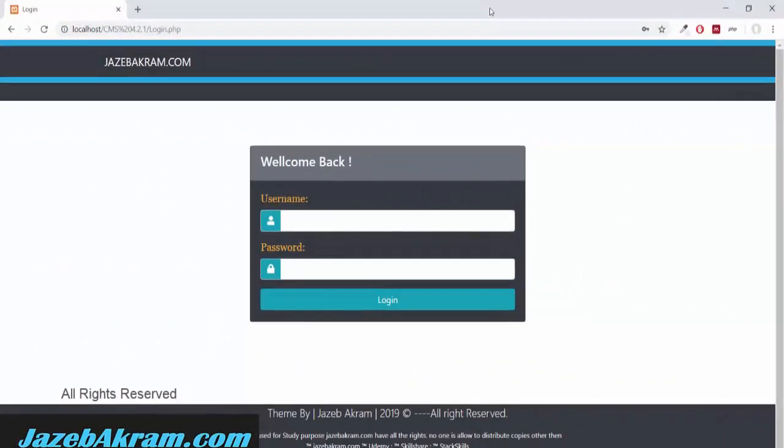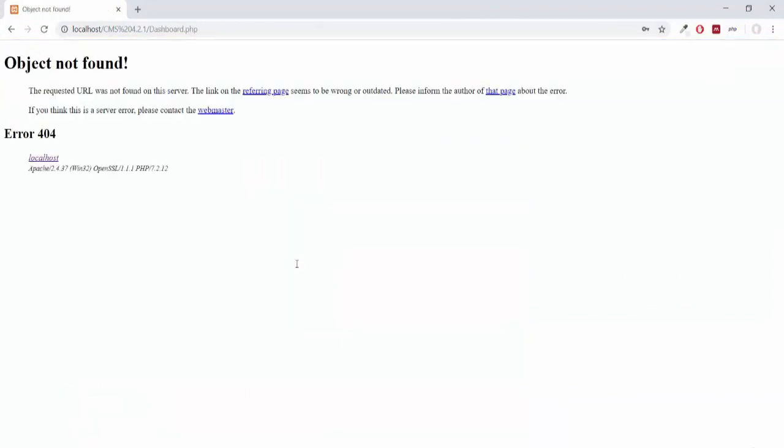We will add a very simple check on this login.php page. Let me show you what we are going to do. If I give it my username of Jazim and password 1234, you can see I'm on the dashboard.php page, which means I can go to any page I want.